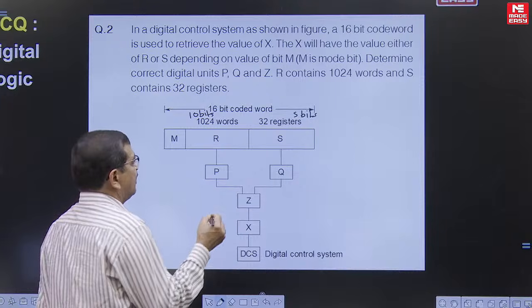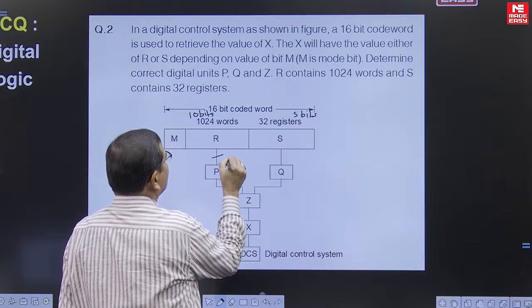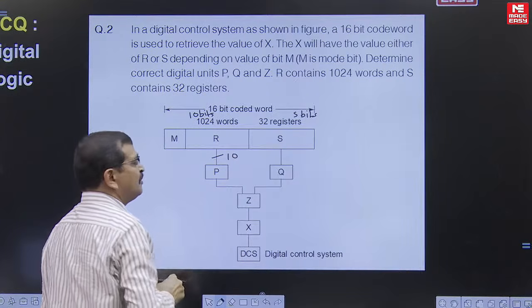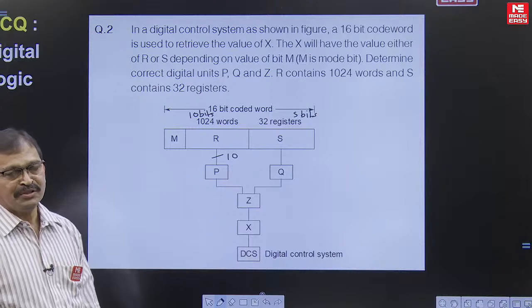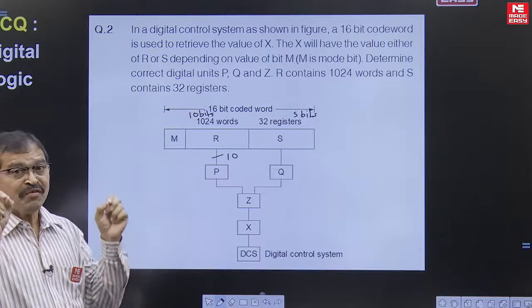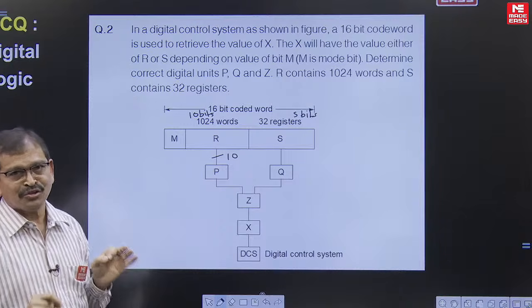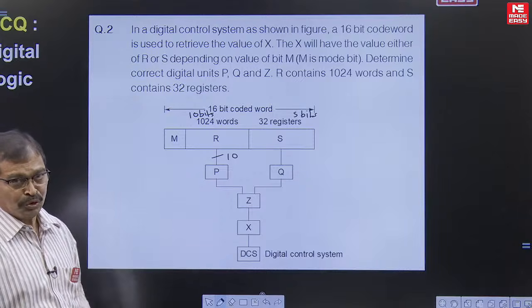So what is the P we are having? This P needs to have 10 bits as the inputs. Once P has 10 bits as the input, this device must address any one of the locations from 0 to 1023. It must address any one of the locations out of 1024.